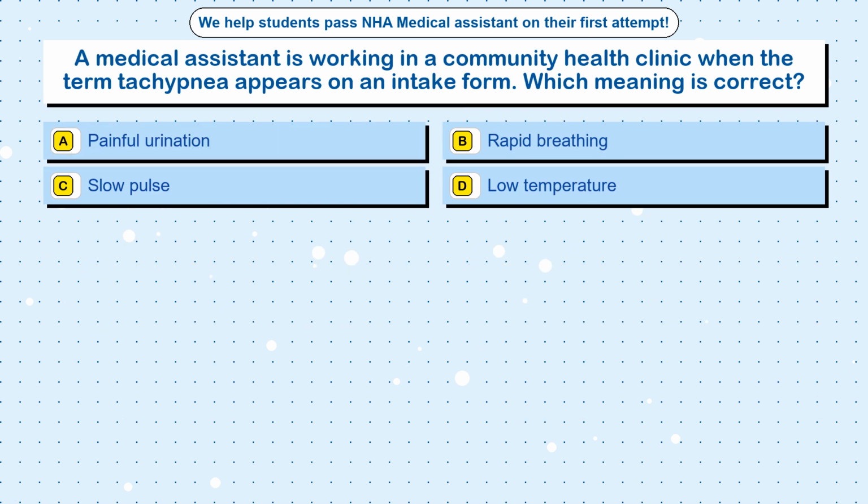Question 18. A medical assistant is working in a community health clinic when the term tachypnea appears on an intake form. Which meaning is correct? Option A, painful urination. Option B, rapid breathing. Option C, slow pulse. Option D, low temperature.